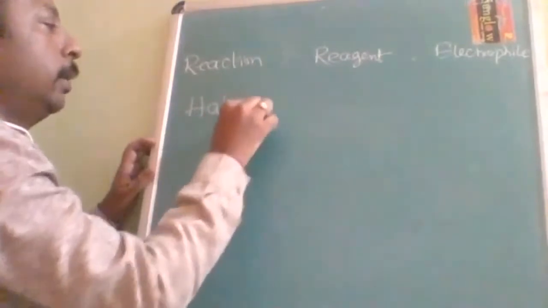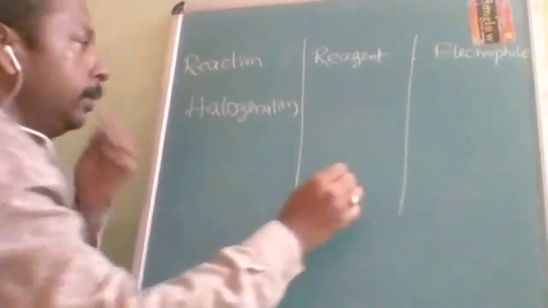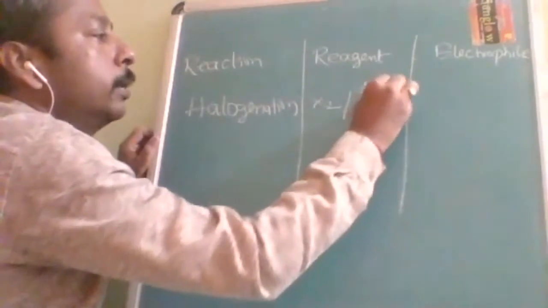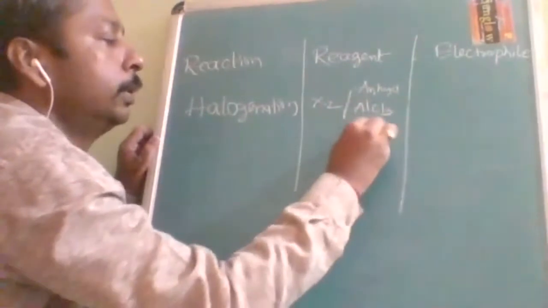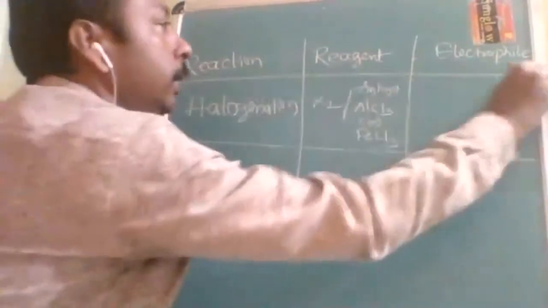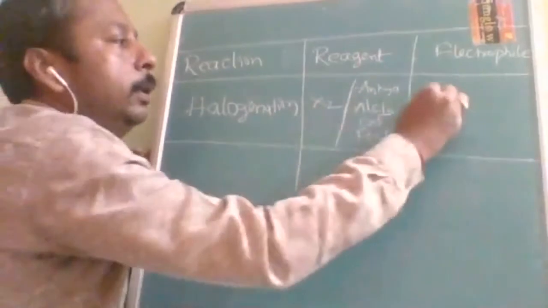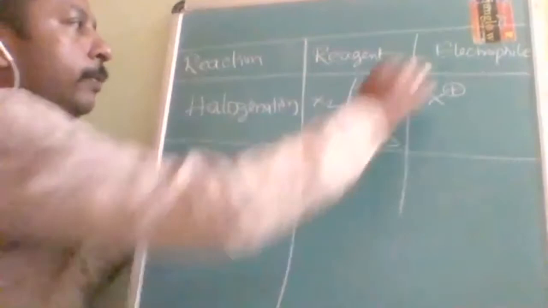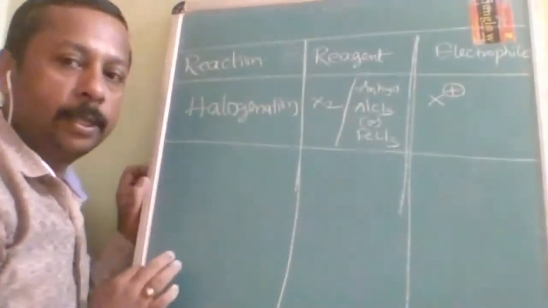In halogenation, what reagent will you use? X2 with anhydrous AlCl3, or you can also use FeCl3. And the electrophile you are going to get is X positive. If you are perfect in this table, you are going to score good marks in the examination.